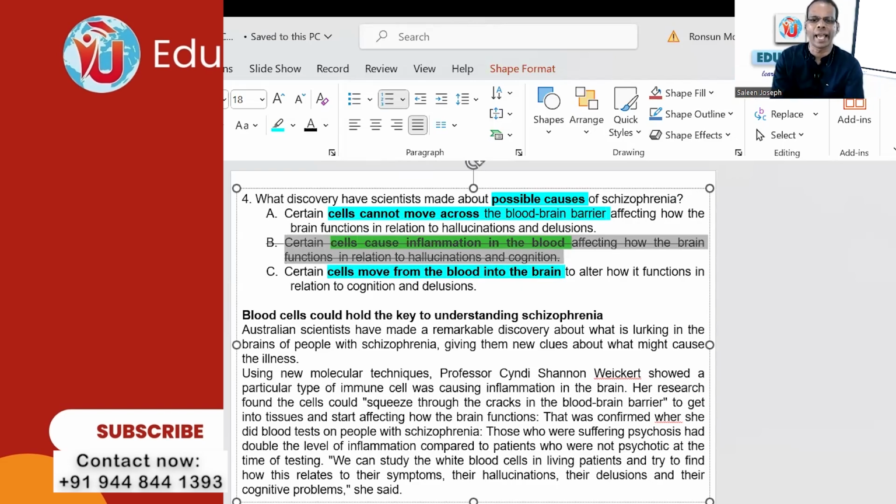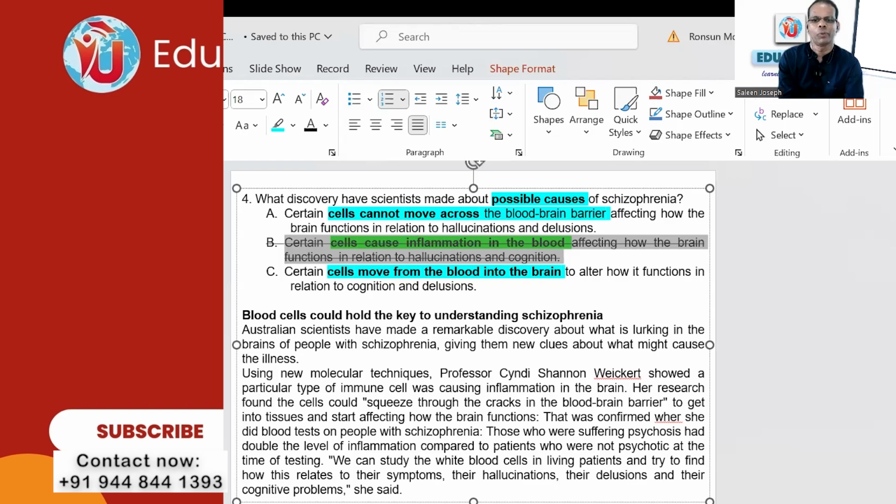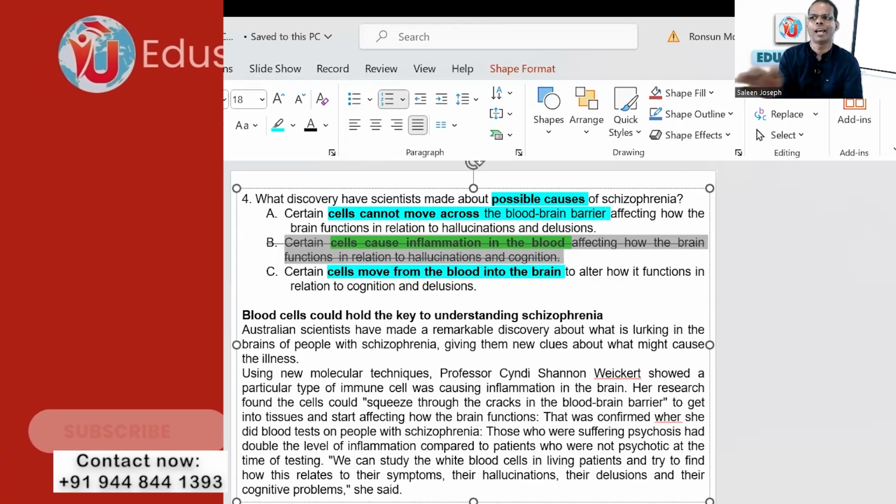Answer. Either cells can move from the blood into the brain, or cells cannot move. Okay, so going to the text, what is the heading? Blood cells could hold the key to understanding schizophrenia. In a general sense, if blood cells cannot move, they have no role.